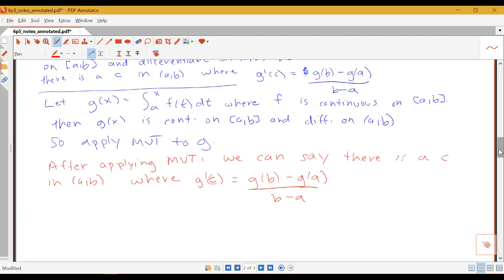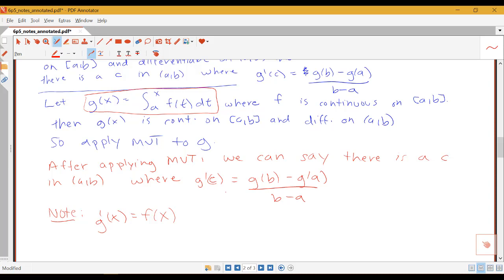So notice that if I have g of x equal to this integral, that g prime of x, if I take the derivative of an integral, I undo that integral. So g prime of x would be equal to f of x. So this g prime of c is actually going to be equal to f of c.